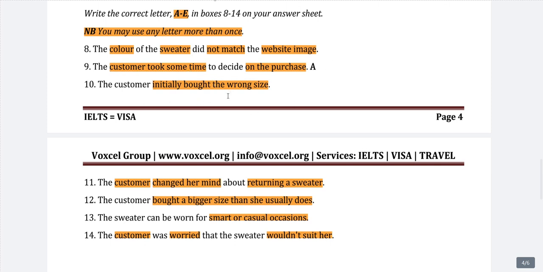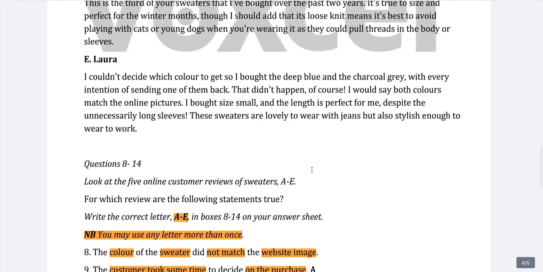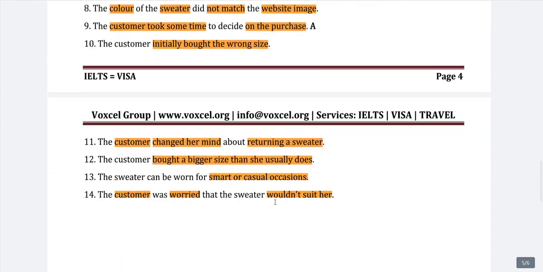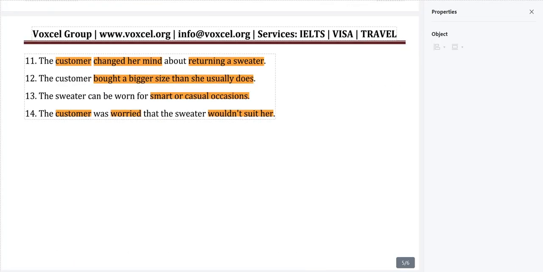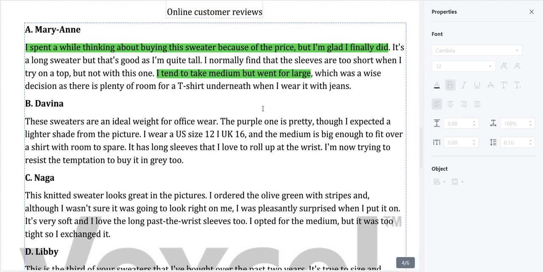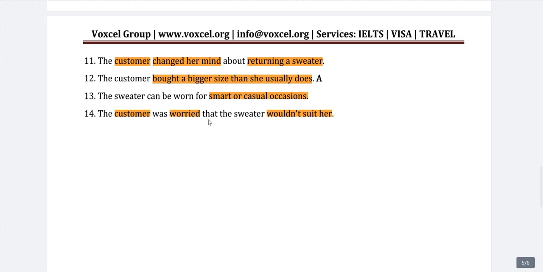The customer initially bought the wrong size? No, she was saying the size was perfect. The customer changed her mind about returning? There was no mention of returning. The customer bought a bigger size than she usually does? Yes, here it is written: I tend to take medium, but I went for large. So the customer bought a bigger size. So for this question, our answer will be A. Clear? So this is all the information. We will read the next question. The sweater can be worn smart or casual occasions? There was no mention of this. The customer was worried that the sweater wouldn't suit her? There was no mention of this either.